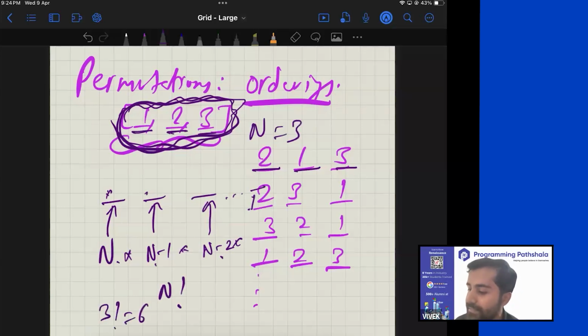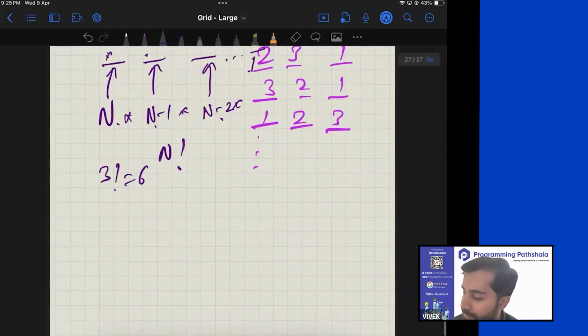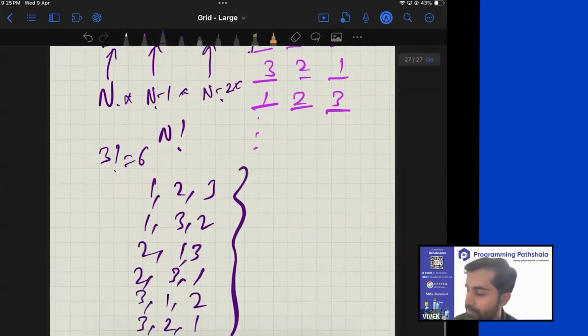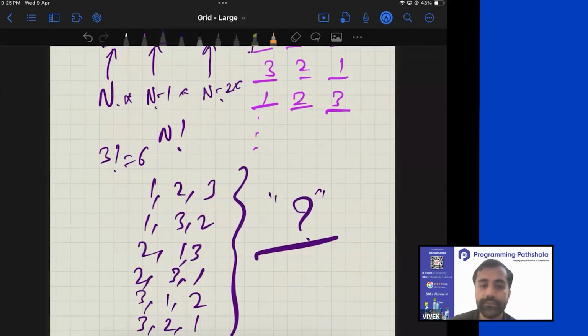So yeah, there are 6 different permutations of 1, 2, 3, and you can list them down: 1, 2, 3, 1, 3, 2, 2, 1, 3, 2, 3, 1, and then you have 3, 1, 2, and 3, 2, 1. So these are the 6 different permutations. But how to list them down? What can be the way to go?